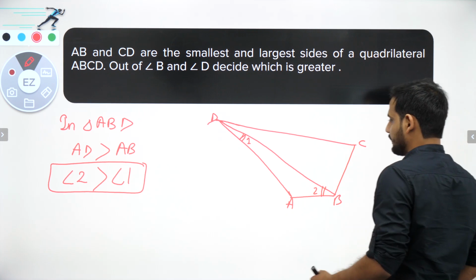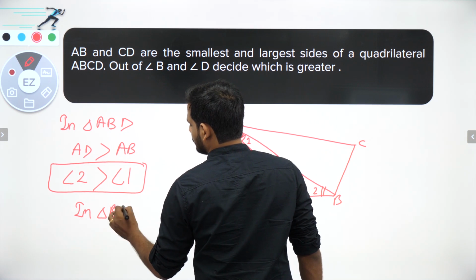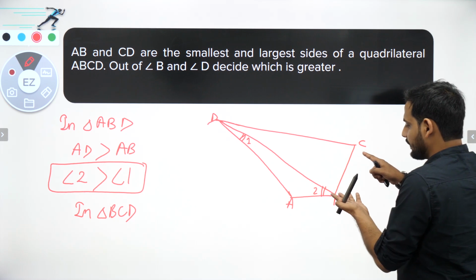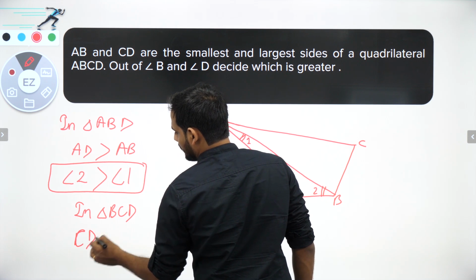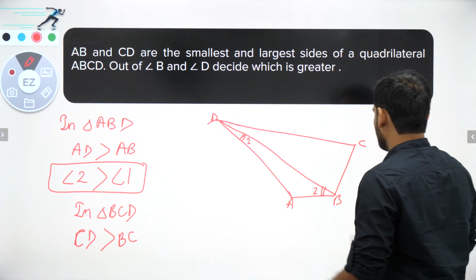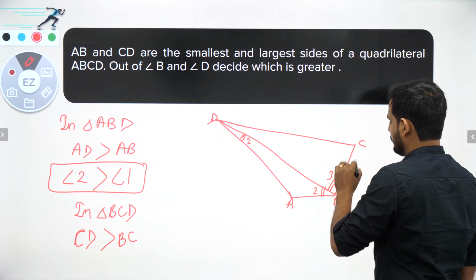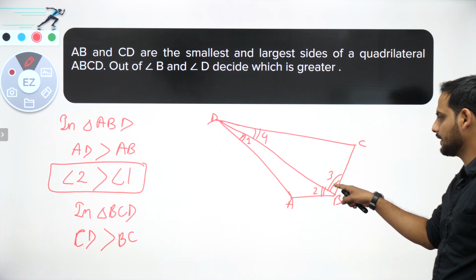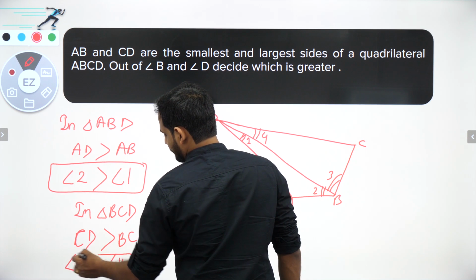Next thing, let us take this triangle BCD. Now we have the largest side, DC is the largest side, so BC will be smaller than DC. So CD is larger than BC. Let us say opposite to CD we have this angle 3, and opposite to CB we have this angle 4. So from here I can say that angle 3 is greater than angle 4.